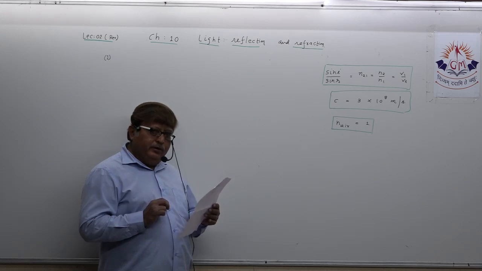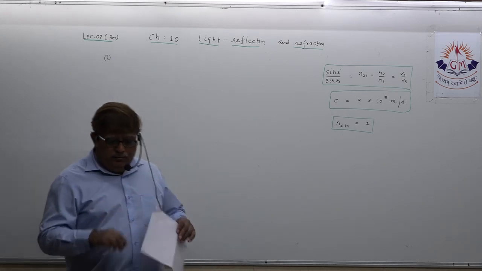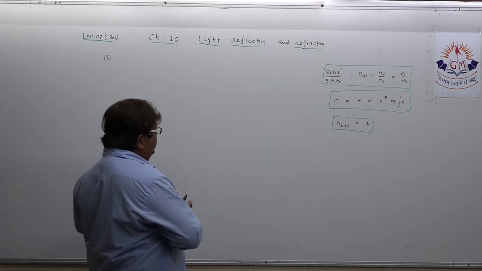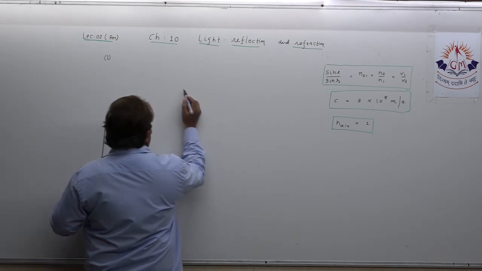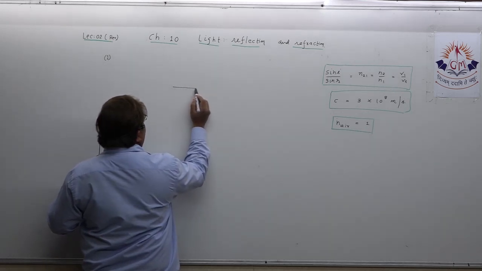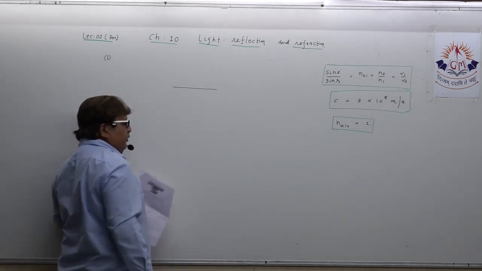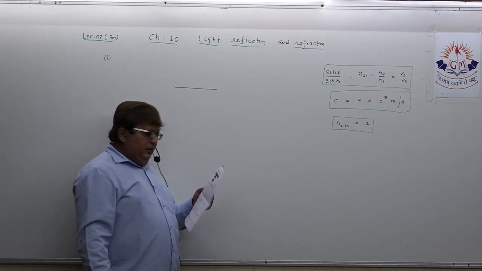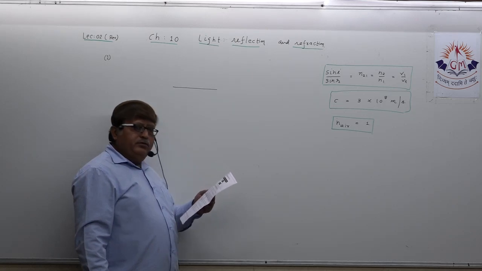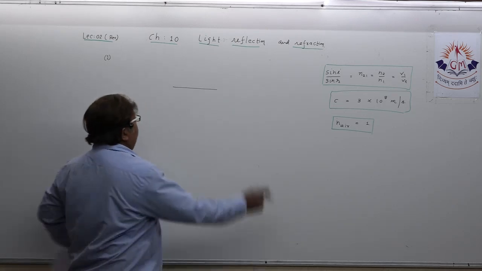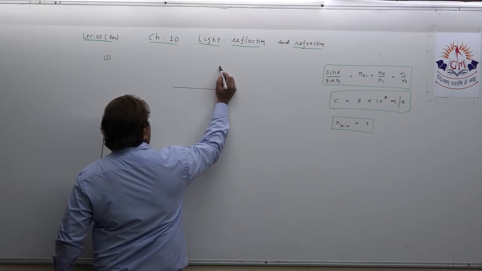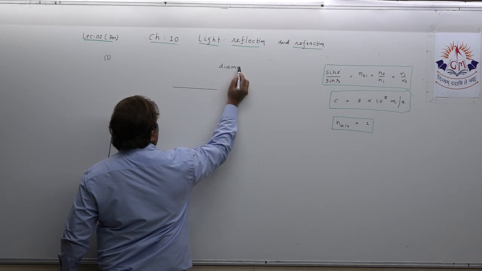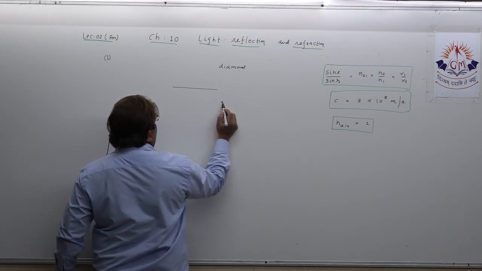Okay. Now, dear student, two medium, as you all know, I have already told you, whenever two medium are there, suppose one is diamond and one is glass. Suppose I say this is diamond and I say it glass.